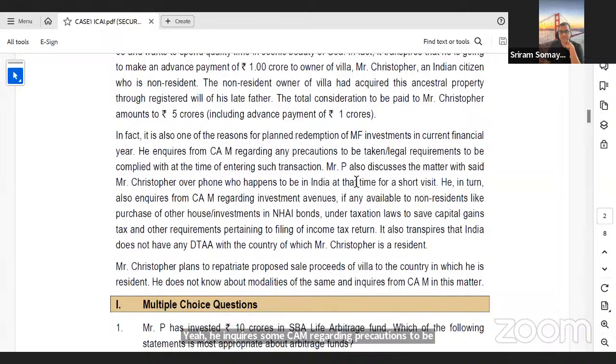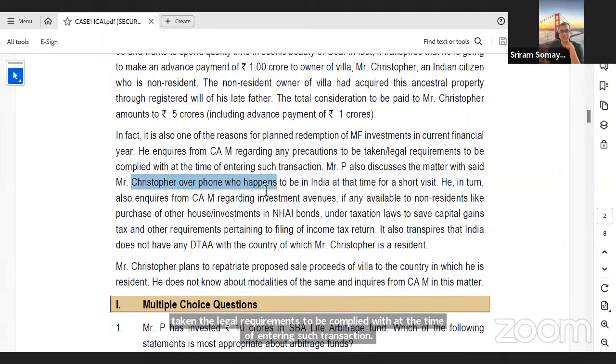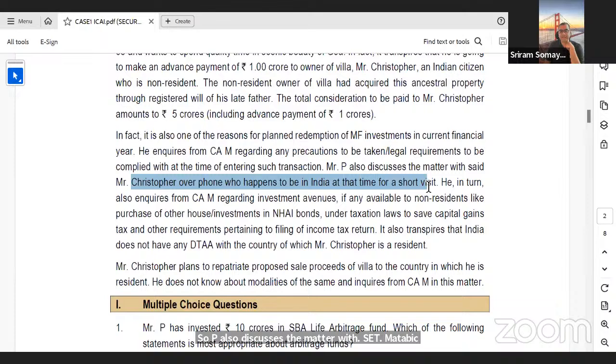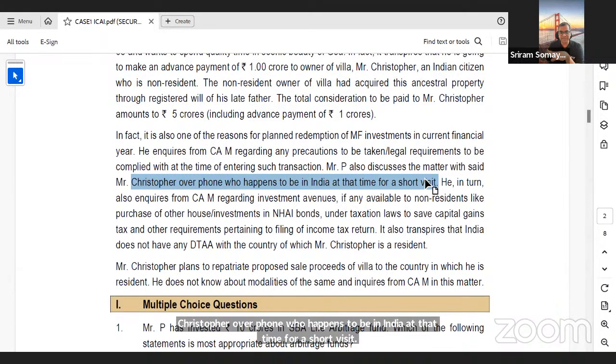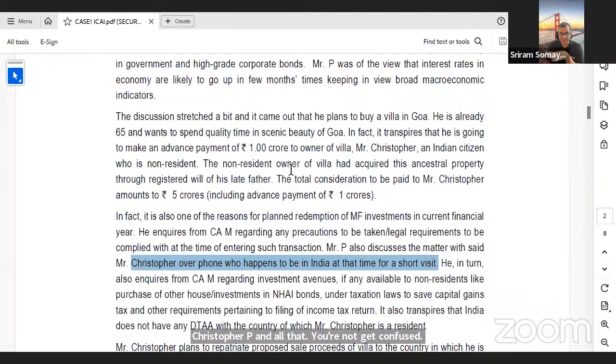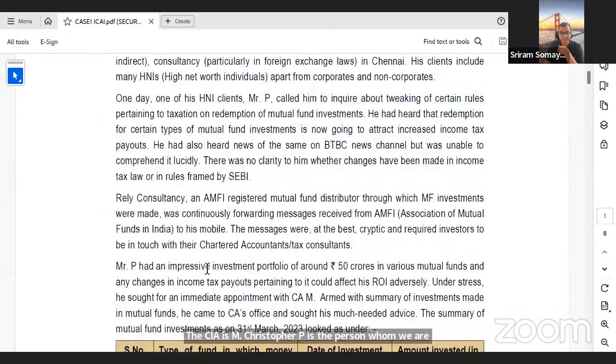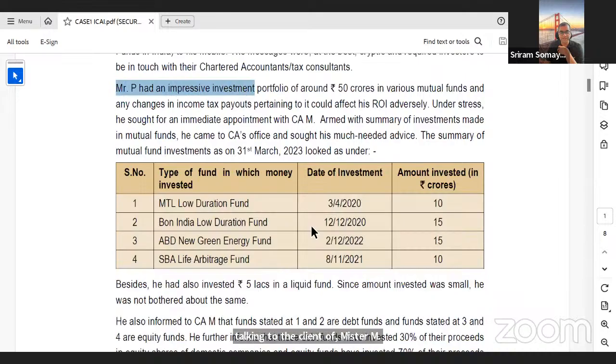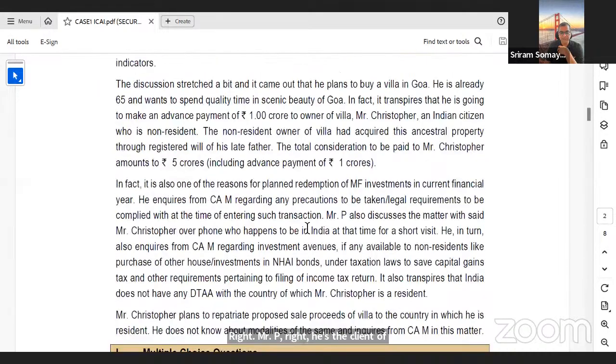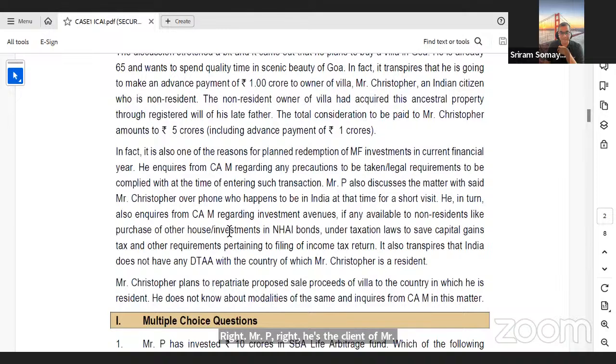Mr. P also discusses the matter with Christopher over phone, who happens to be in India at that time for a short visit. So, see, they have purposely given all these names, M, Christopher, P, and all that. You should not get confused. The CA is Mr. M, P is the person whom we are talking to, the client of Mr. M, right? Then Christopher is the person who's selling the villa, right? Fair enough. Shivdej, you want to take it from here?